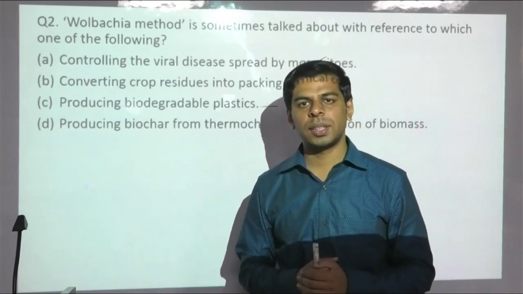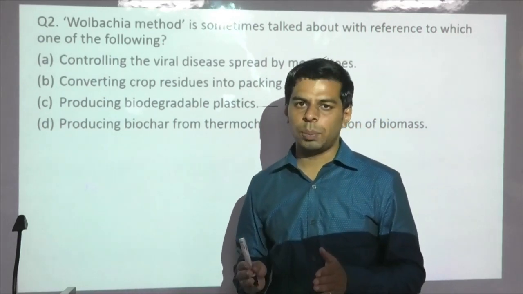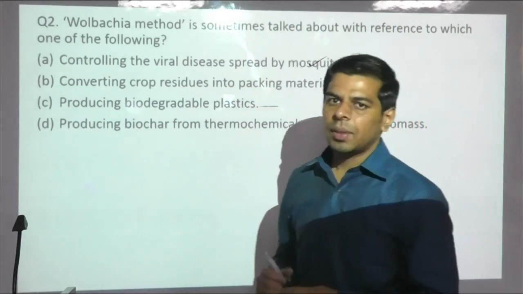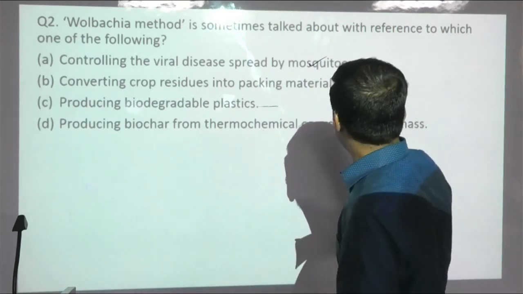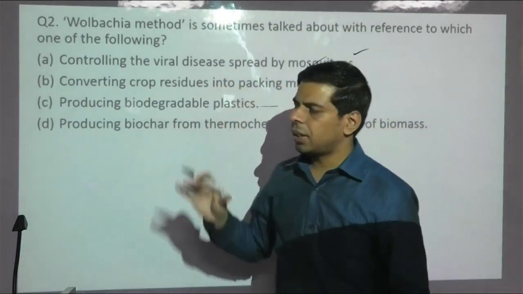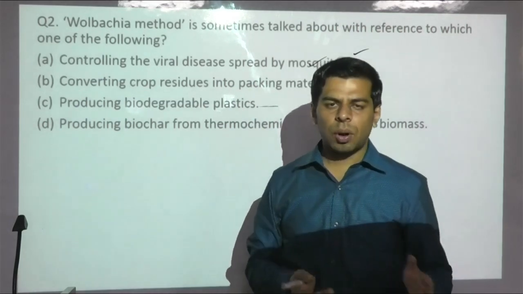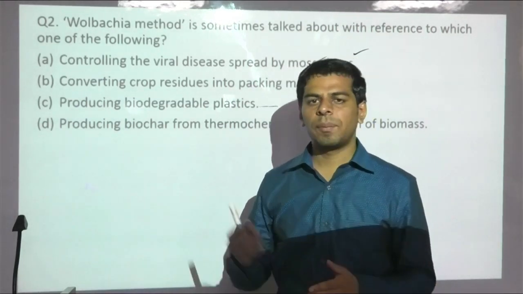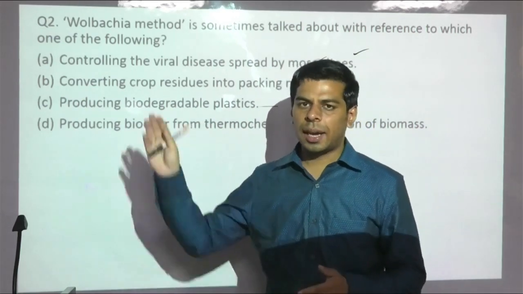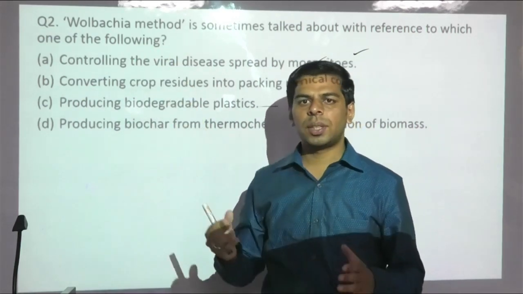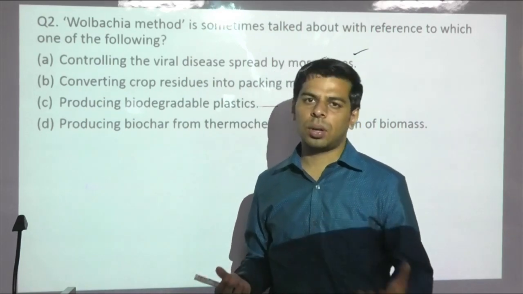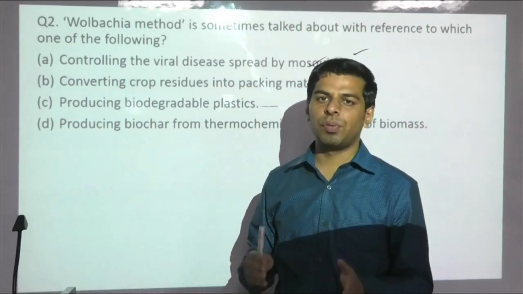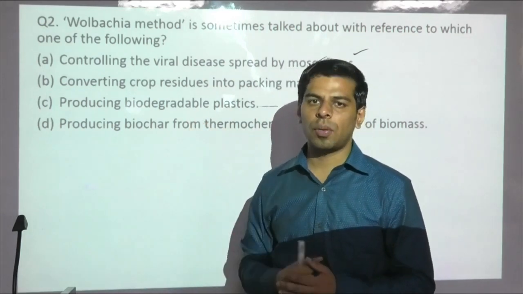In both the cases, it was the Aedes aegypti mosquito, popularly known as tiger mosquito, which was the culprit, and this method deals with the similar theme. The Wolbachia method, even though it was not too obvious in news, was mentioned in isolated articles related to research while covering these vector-borne diseases. It is a bacteria which has a tendency to grow in all sorts of living organisms, and this method, if applied properly, can be one of the means to control the spurt of vector-borne diseases.